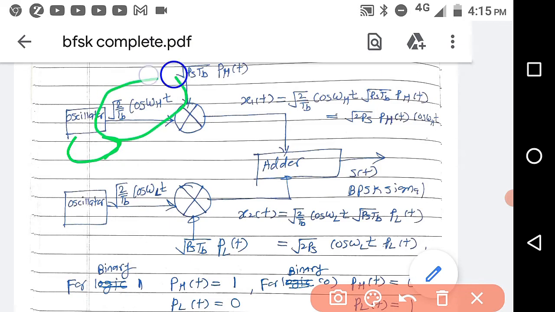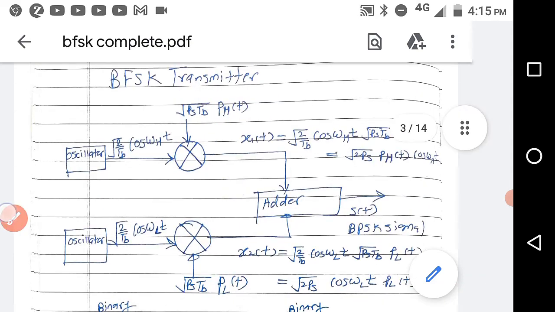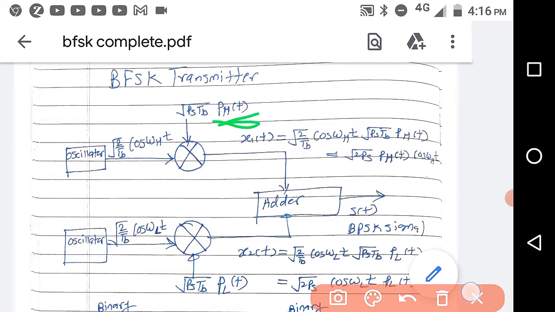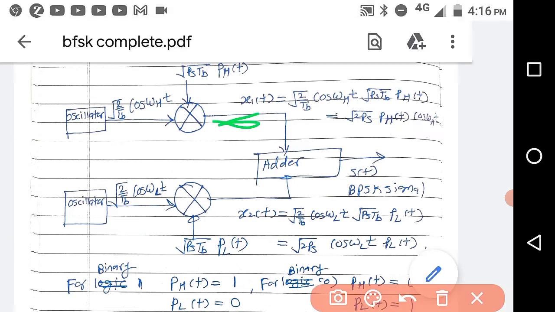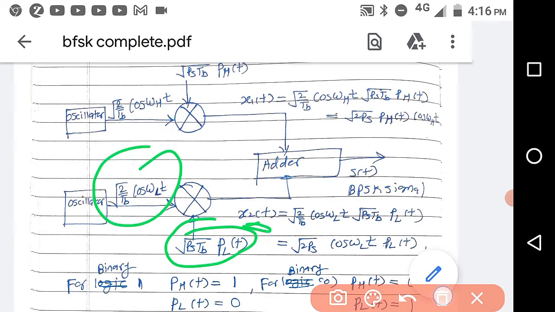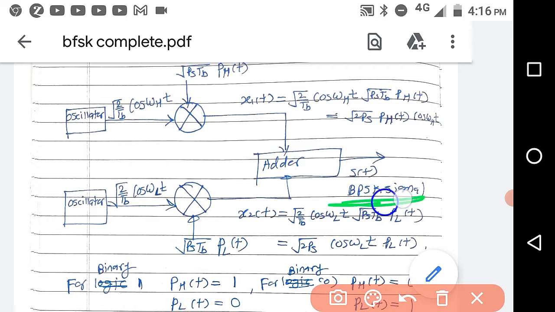This is also discussed already in the BPSK video. Now this is multiplied with root Ps Tb phi h(t), and this is multiplied with root Ps Tb phi l(t). The adder gives x1(t), the multiplication of root Ps Tb phi h(t) and root 2 by Tb cos omega h t. Here x2(t) is the multiplication of the other two, and when you add them you get the BFSK signal.